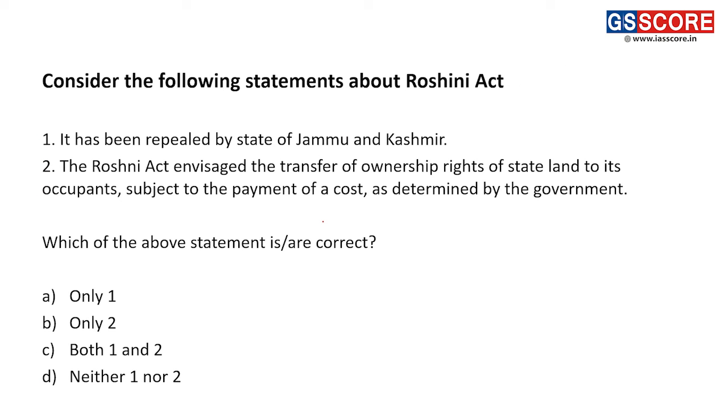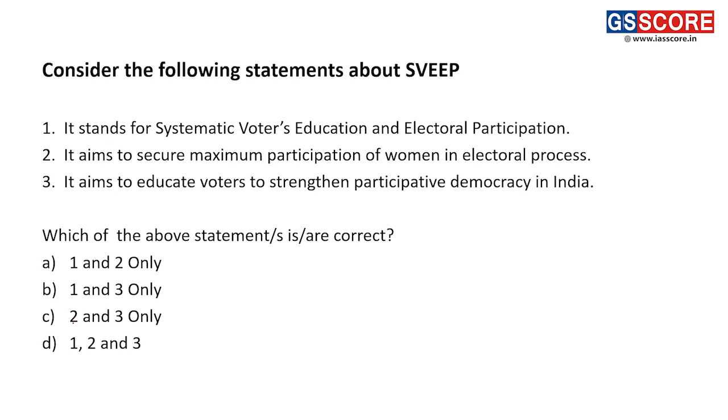Roshni Act, let us look into it. Consider the following about the Roshni Act. First, it has been repealed by the state of Jammu and Kashmir. Yes, this particular statement is correct. The Roshni Act envisaged the transfer of ownership rights of the state land to its occupants subject to payment of cash as determined by the government. The second statement is also correct. Hence our answer is C, both 1 and 2.